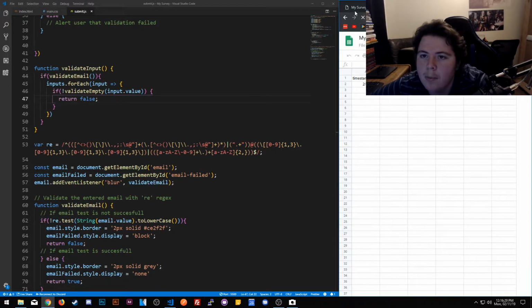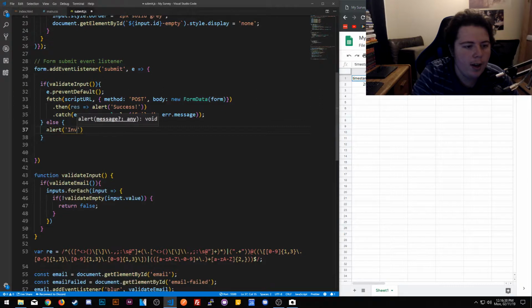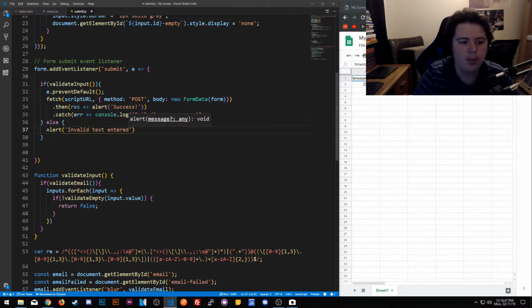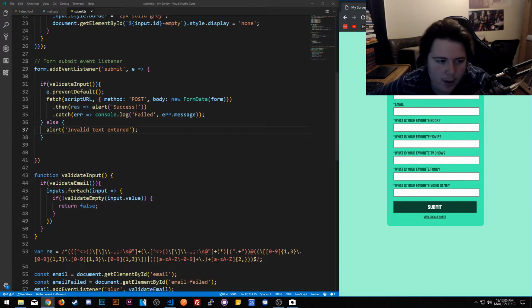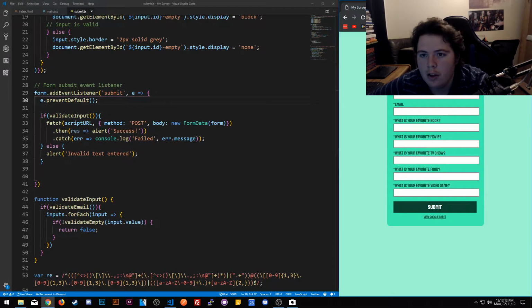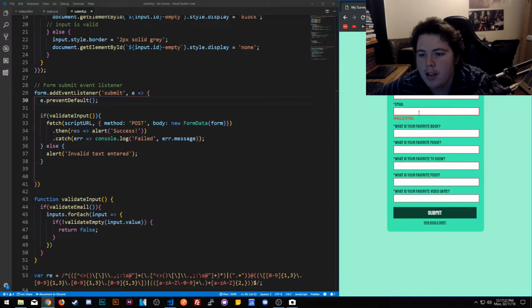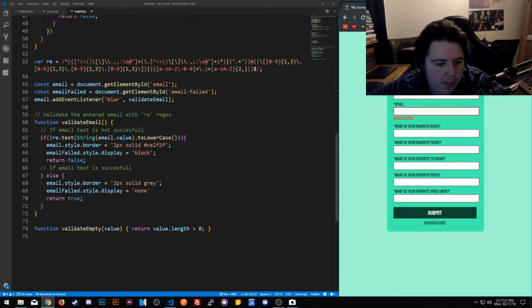Seems like it's good. That's not giving us anything. Let's do it actually quick. Invalid, valid text. Invalid text. Okay, I'll use this one. Yeah, that's invalid text. Refresh. I'll just keep refreshing. There we go. Valid. Oh, because valid email, I see. Rest valid empty. You're not doing anything.